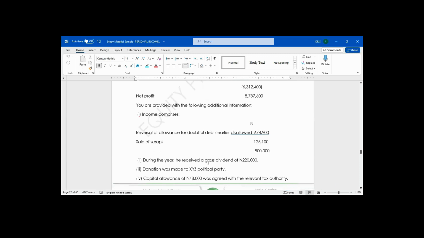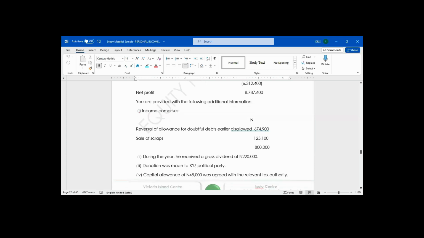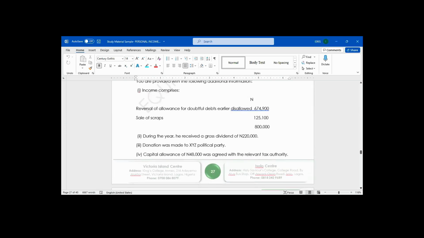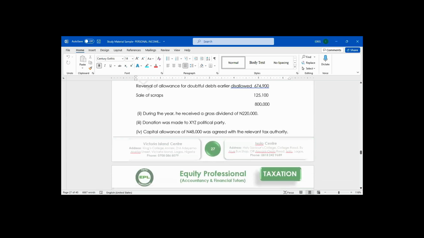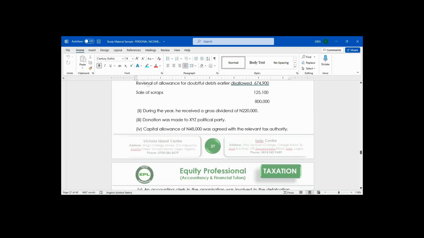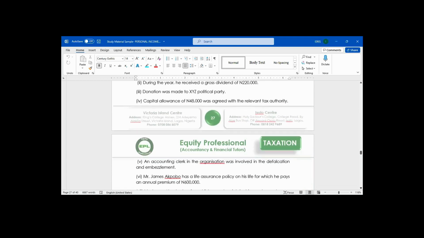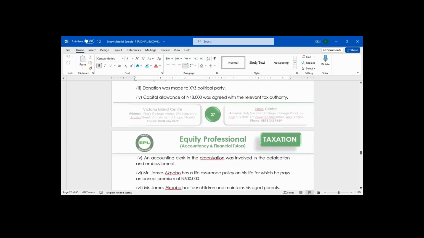1. Income comprises reversal of allowance for doubtful debt, earlier disallowed, 674,900. Sales of scrap, 125,100 naira. 2. During the year, you received the gross dividend of 220,000 naira. 3. Donation was made to XYZ political party. 4. Capital allowance of 48,000 naira was agreed with the relevant tax authority.